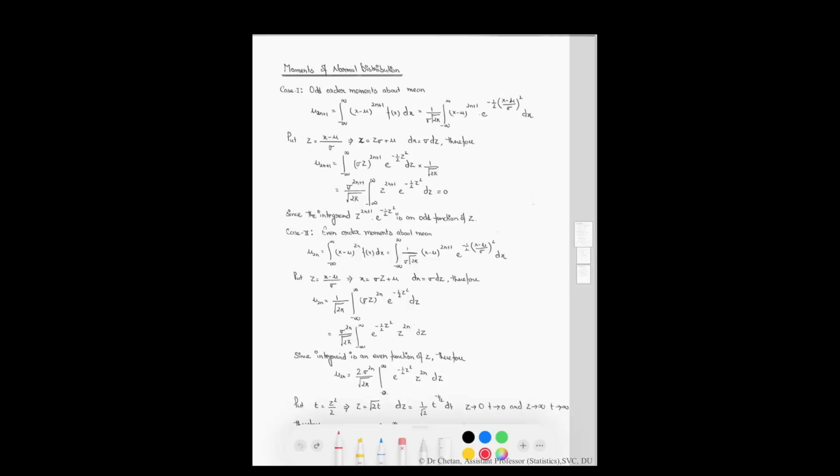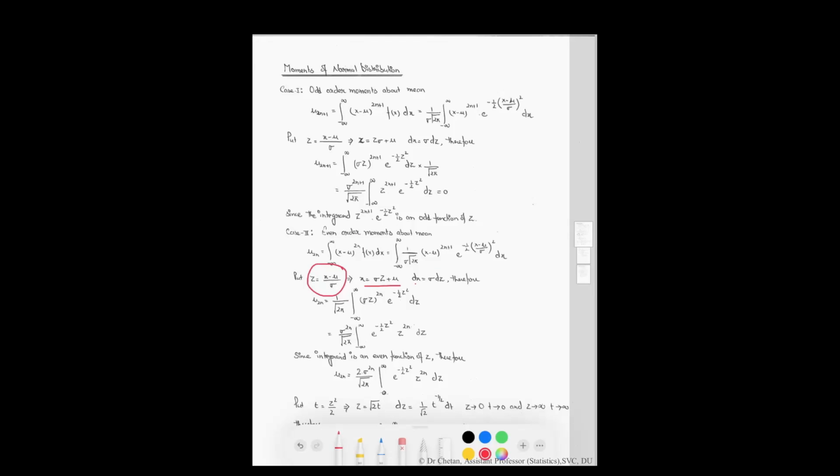Now consider the second case, in which we will calculate the even order moment about the mean. According to the definition, this will give you the even order moment about the mean. Since 2n is the even term, (x minus mu) raised to the power of 2n will give you the even order moments about the mean, which is equal to this quantity in the case of the normal distribution. Like the previous case, consider the standard normal variate.